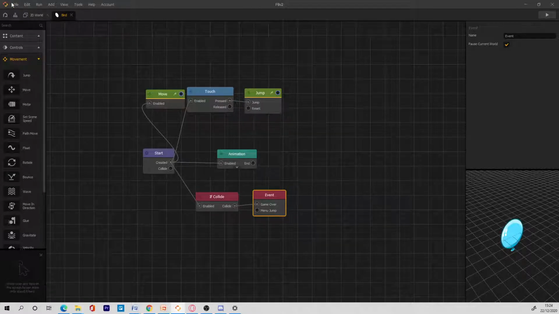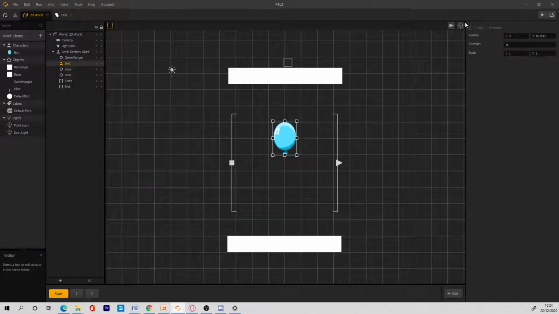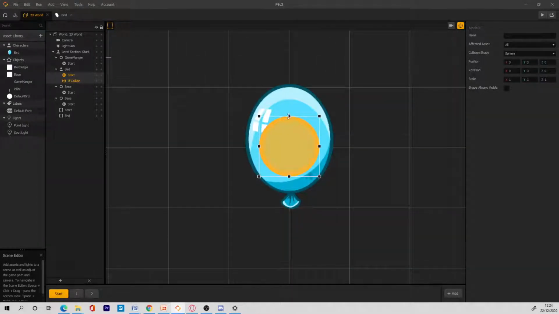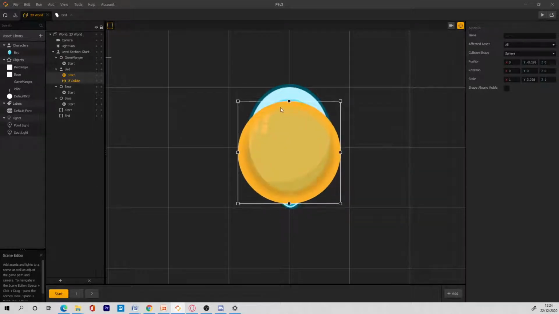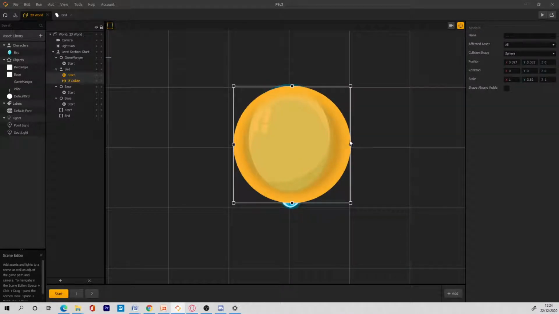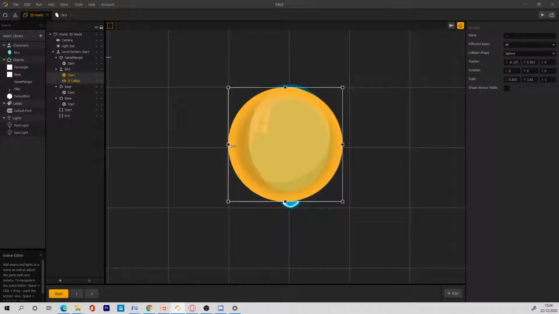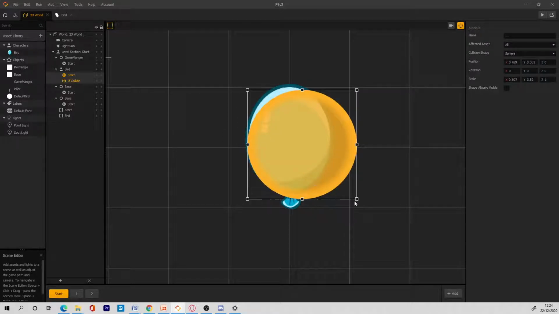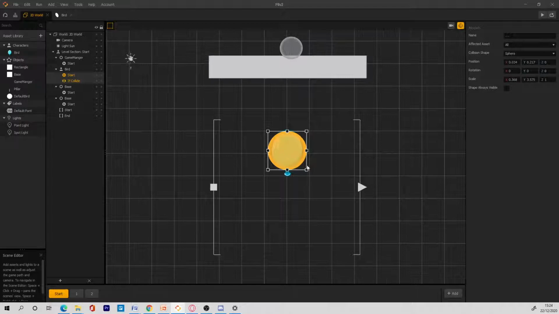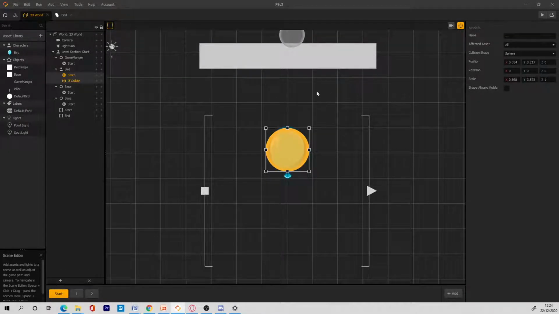Okay, so now we have this balloon right here, and then we have the collision. Collision is not exactly the way we want it, so we have to change the collision and make it the way we want it to be. So I'm going to drag this down a bit to make it like this. This should be okay. Make it a bit smaller. There we go. Actually, nice.